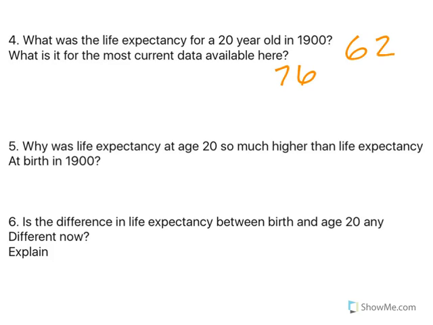That leads us to number 5. Why was life expectancy at age 20 so much higher than life expectancy at birth? Remember, at birth, it was roughly 47, and at 20, meaning if you made it to age 20, you could expect to live to be 62. So why is it that if you made it to 20, you could expect to live longer than when just at birth? If you think about it, in 1900, what kind of medical care did we have?